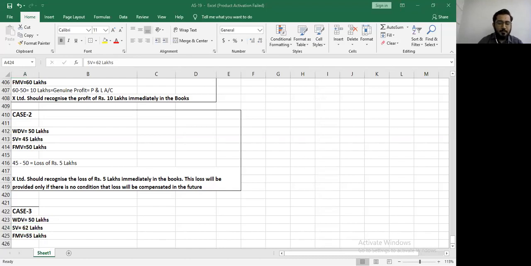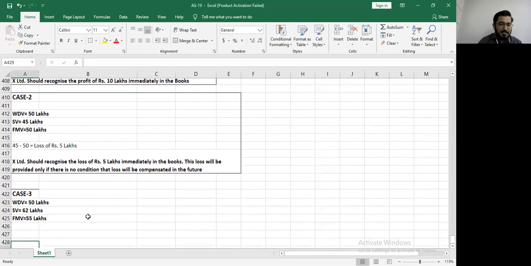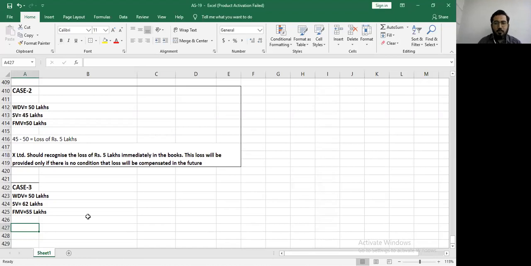Look at the question and tell me, and ask yourself this question every time: are you selling within the limits of the fair market value? No, which means you will have to bifurcate into two: artificially built up profit and genuine profit. Okay, let's do that. In this case, and Ishita, this was your doubt. I've already explained it, but now you have a chance to understand it with a practical example, so please concentrate over here.